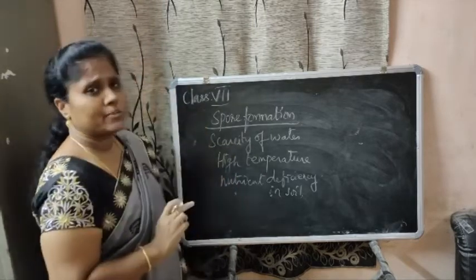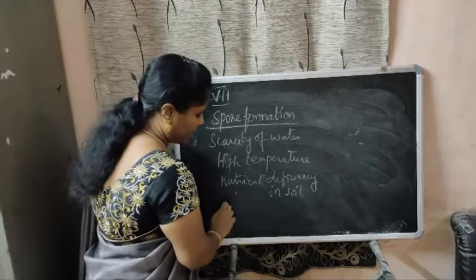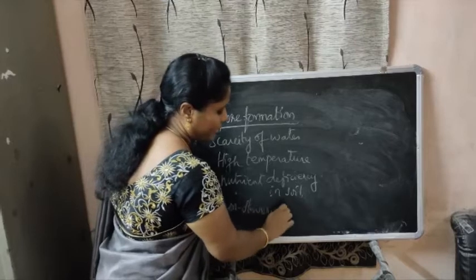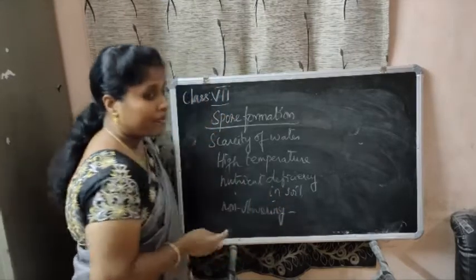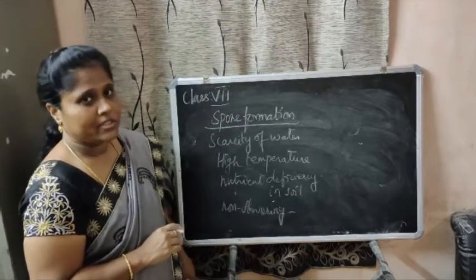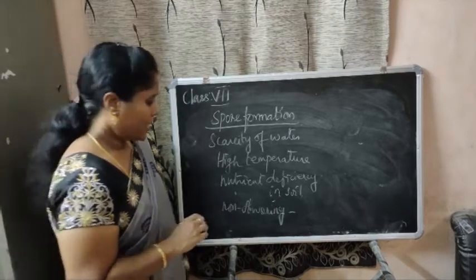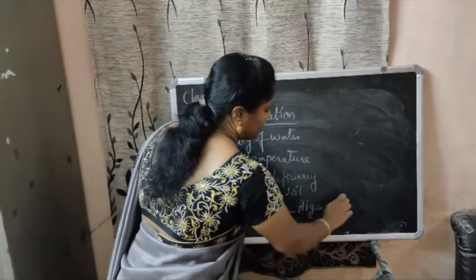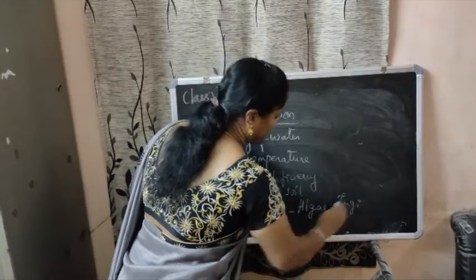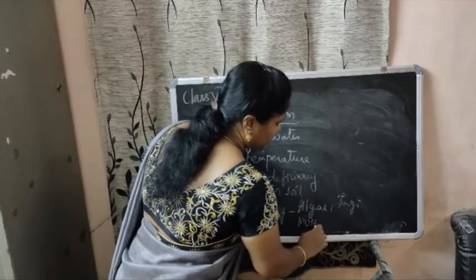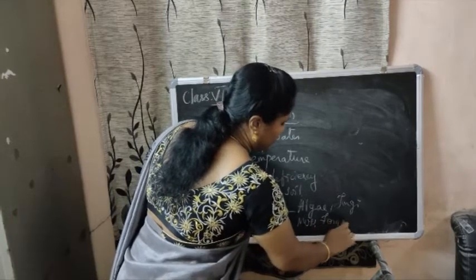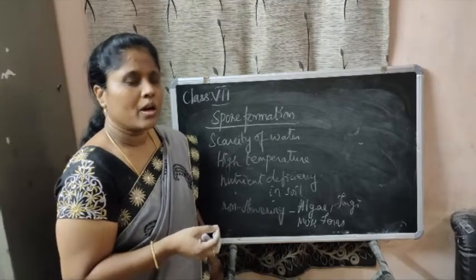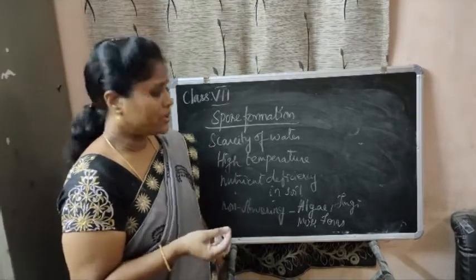Usually spores are formed only in non-flowering plants. Flowering plants produce seeds, but non-flowering plants like algae, fungi, moss and ferns produce tiny, minute, powder-like spores.